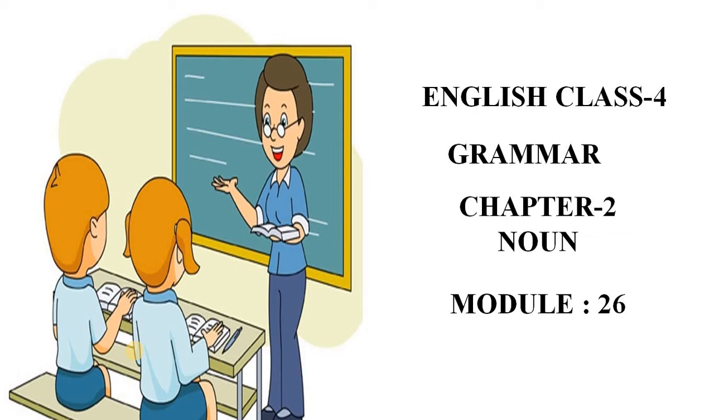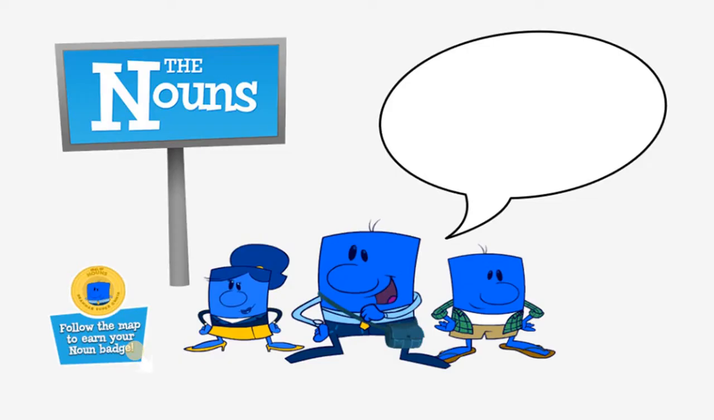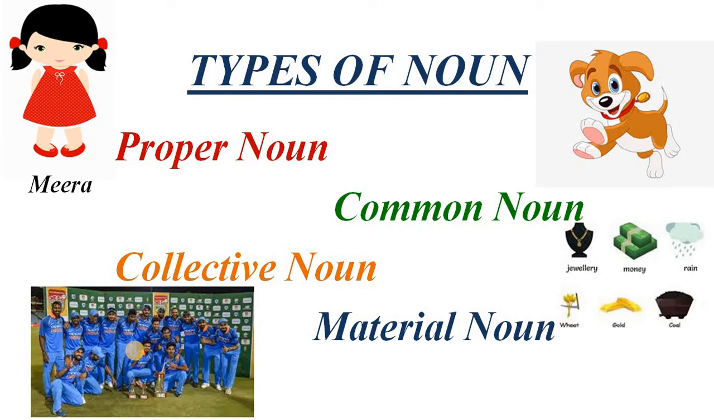In the previous module, you have learned the definition of noun. Today, I will tell you about the types of noun. There are 4 types of noun: proper noun, common noun, collective noun and material noun. In some of the books, you can find another type which is abstract noun, but today we will discuss only 4: proper, common, collective and material.